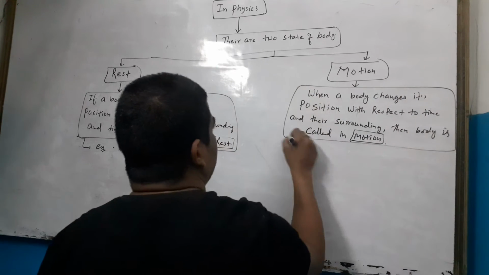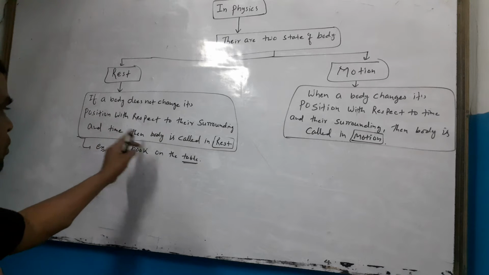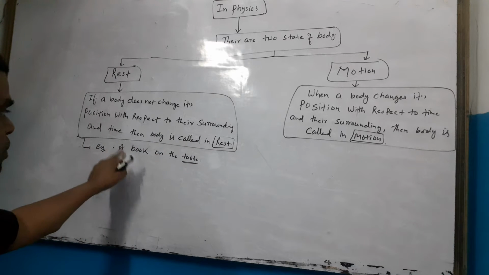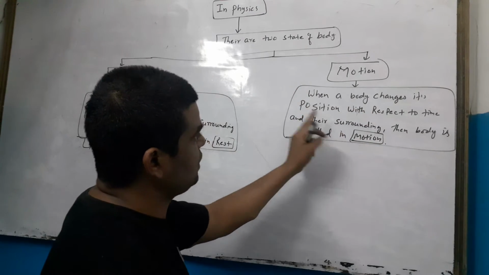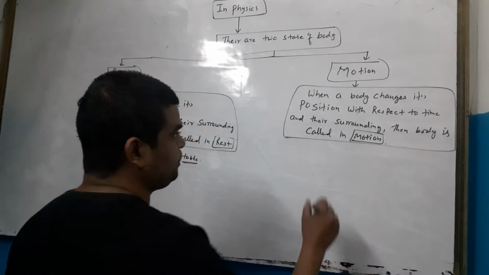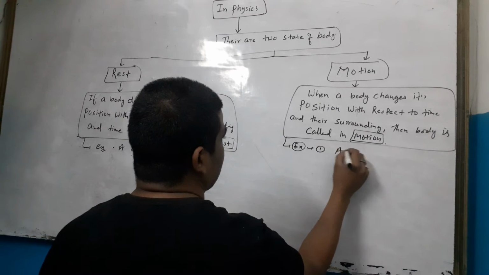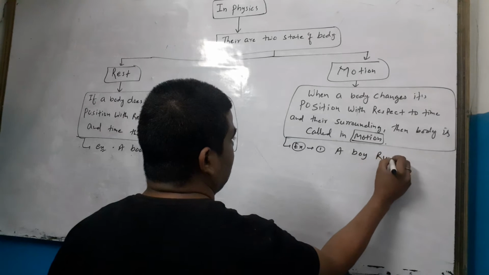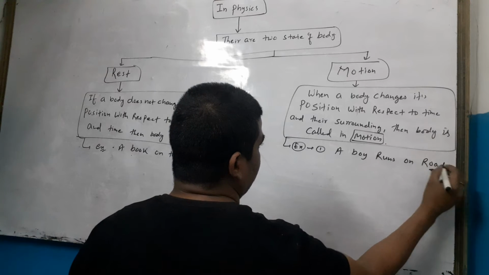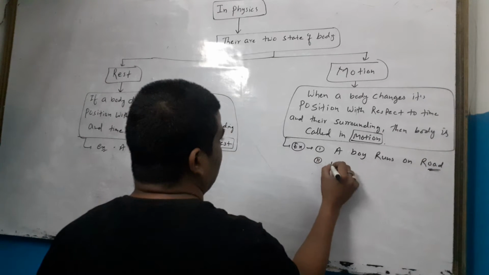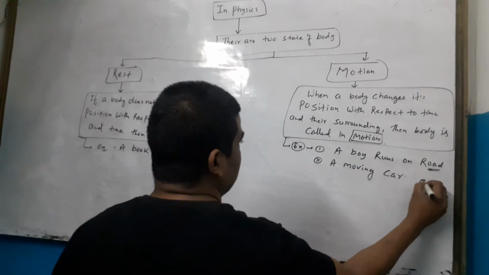Rest and motion: when a body does not change its position with respect to its surrounding and time, then the body is called in rest, like a book on the table. When a body changes its position with respect to time and its surrounding, then the body is called in motion. Example, a boy runs on road, a moving car, etc.